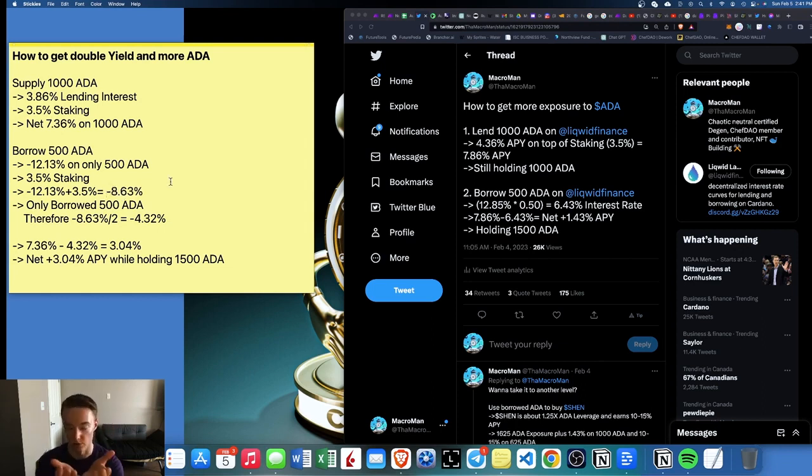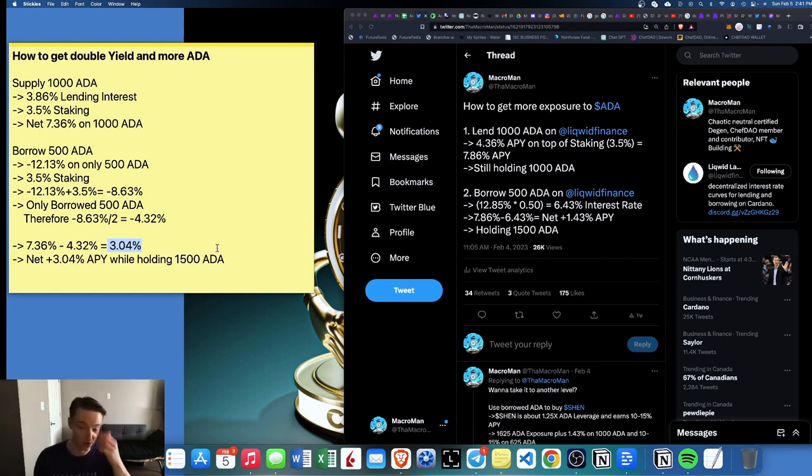So overall, I'm paying 8.63% on this ADA. And because it's only half as much as what I supplied, I've prorated it. I divided it by 2 to make it minus 4.32%. So if we're making 7.3% and we're paying 4.3%, that means we have a net positive 3% interest while we're holding 500 extra ADA. That is just insane.